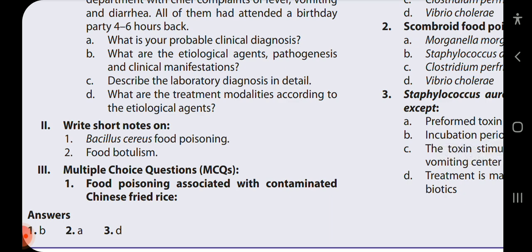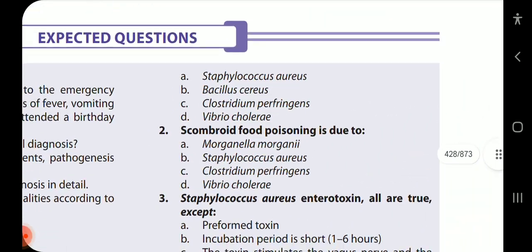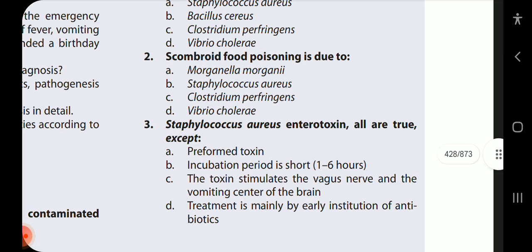Okay. For now, the MCQ: food poisoning associated with contaminated Chinese fried rice. It's Bacillus cereus. Comorbid food poisoning is due to Morganella morganii and Staphylococcus aureus enterotoxin. All are true except: it is a preformed toxin.